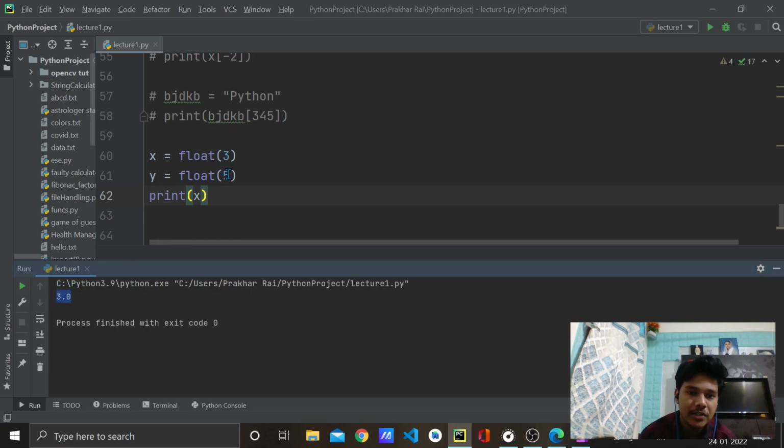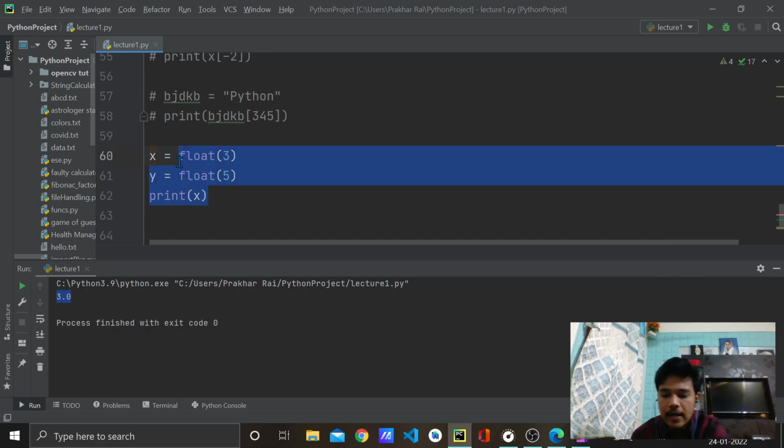See, 3.0, right? So it converted an integer into a float. 3 and 3.0 are the same value, but 3.0 is a float or a decimal. So it converted the integer into a float as well. That is how you can convert an integer to a string or a string to an integer. Alright, I'll comment this out.